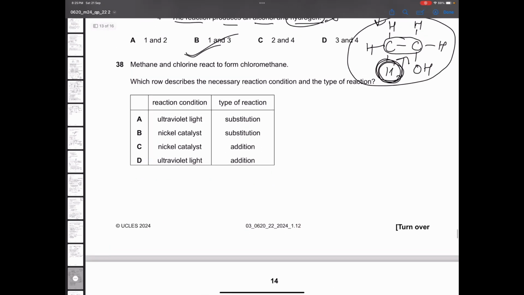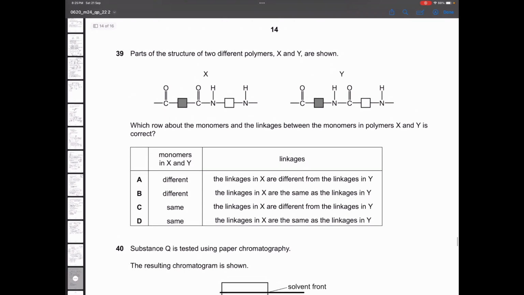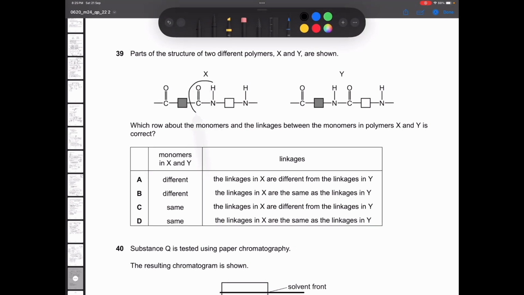38. Methane and chlorine react to form chloromethane. This is a substitution reaction and we need to remember the condition. It requires ultraviolet sunlight. So option A is the correct one. Parts of the structure of two different polymers X and Y are shown. All right. Which row about the monomers and the linkages? See, first of all, the linkage is same. This is amide linkage, this is amide linkage, right? So the linkage in X are the same as linkage in Y. So we can pick between B and D. The linkage is same. Amide link is there between both of them.